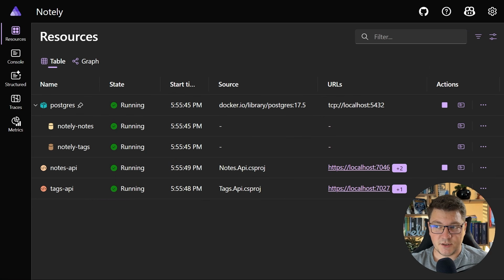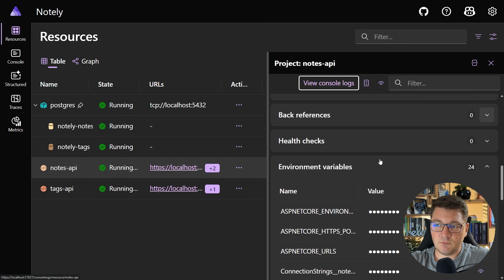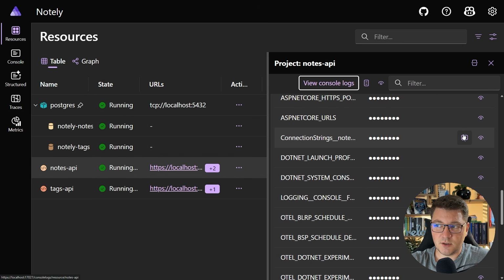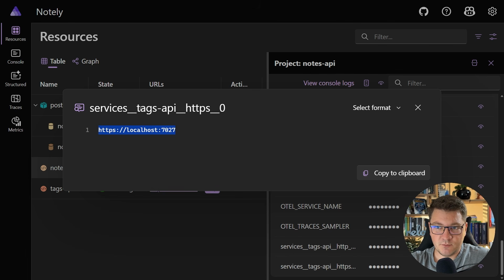So you can see our services are starting up. We have our Postgres instance, which is running two databases, the nodes and the tags databases. And then we have our two APIs, which are going to start and run the database migrations. If I take a look at the nodes API and the references that we have here, here's the connection string, which points to our nodes database. And it also has an environment variable pointing to the tags API. So if you go here, you can see we have an address for the tags API using HTTPS, as well as HTTP if we don't want to use HTTPS.